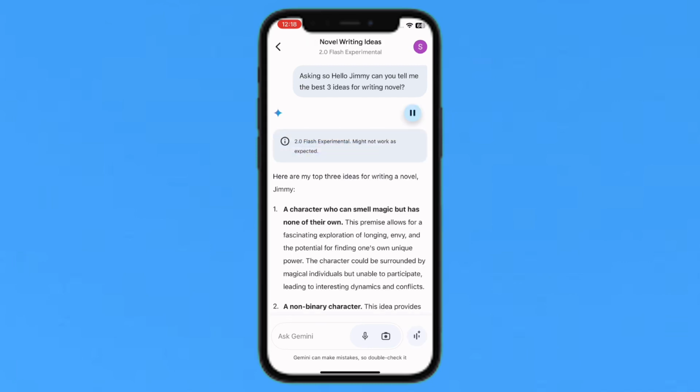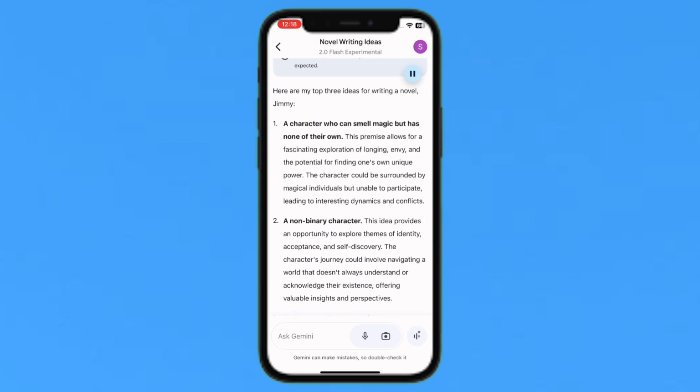Here are my top 3 ideas for writing a novel. 1. A character who can smell magic, but has none of their own. This premise allows for a fascinating exploration of longing, envy, and the potential for finding one's own unique power. The character could be surrounded by magical individuals, but unable to participate, leading to interesting dynamics and conflicts.